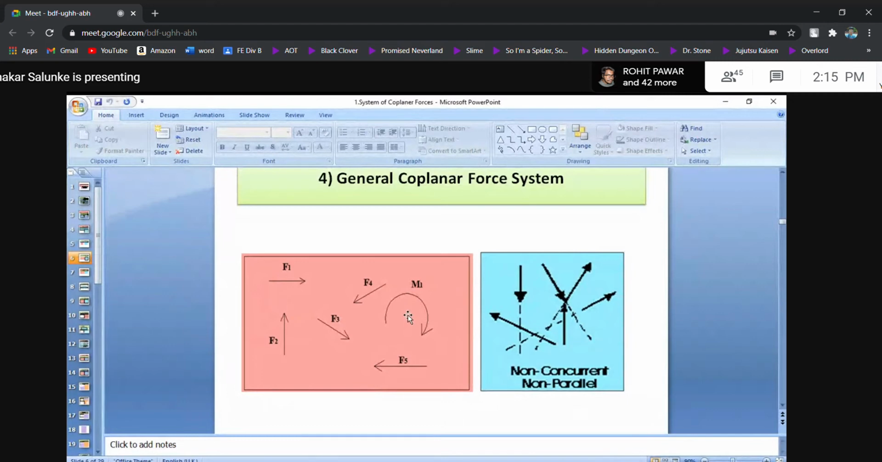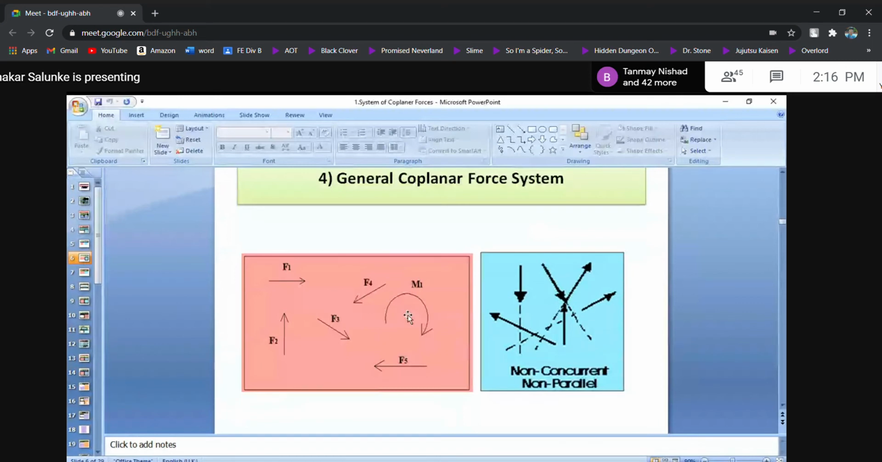And along with that, what that M1 is shown, that I will explain. That M1 is called a moment or a couple. Okay. So friends, in that way, this coplanar force system is divided into four parts. Number one is collinear coplanar force system. Number two is concurrent coplanar force system. Number three is parallel coplanar force system, and last, which is a combination of all, is called the general coplanar force system. Our 90% of mechanics is based on coplanar forces.